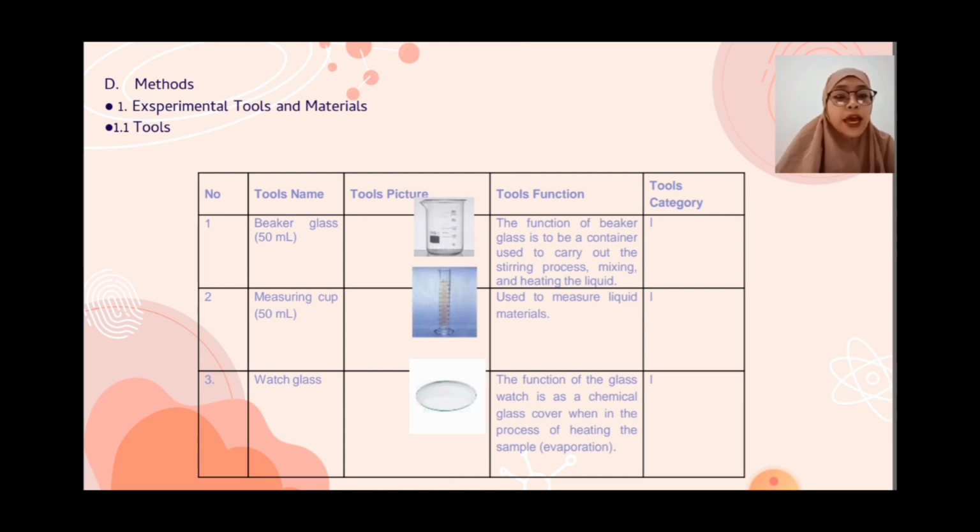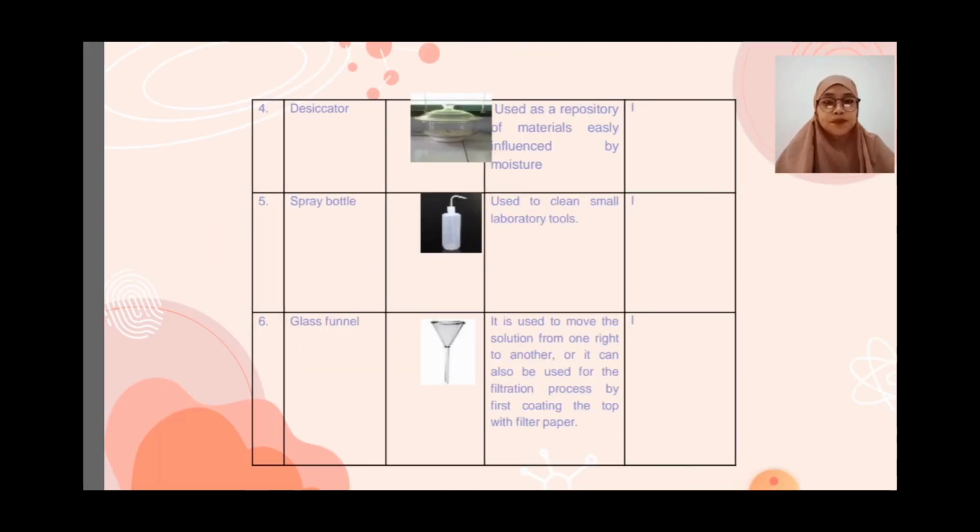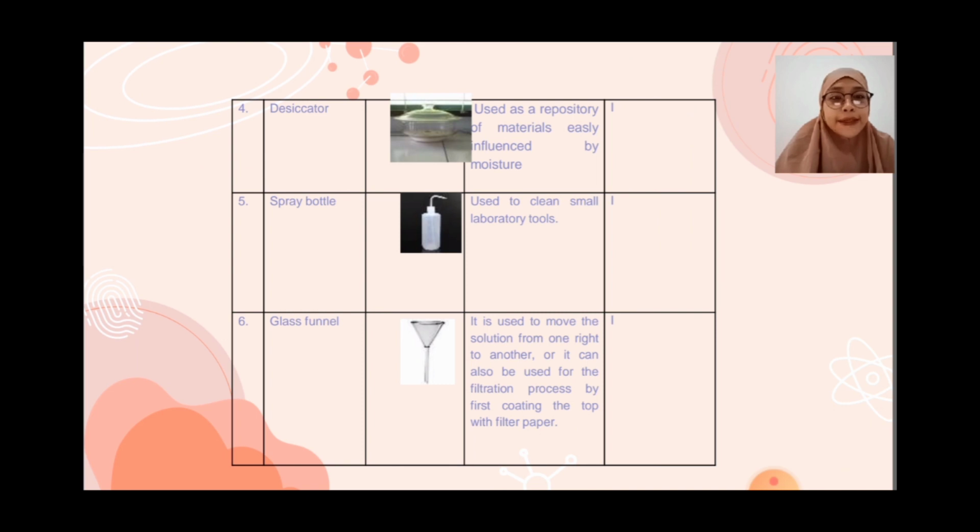Tool: desiccator, used as a repository of materials easily influenced by moisture. Tool: spray bottle, used to rinse small laboratory tools. Tool: glass funnel.